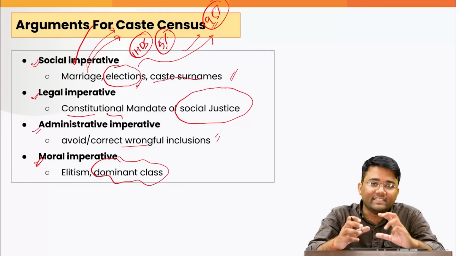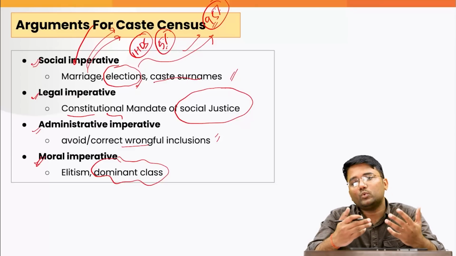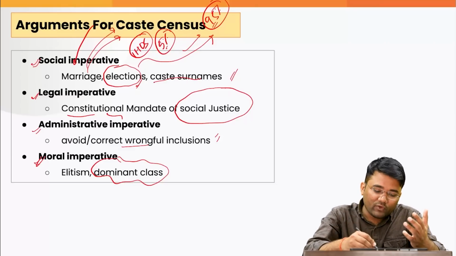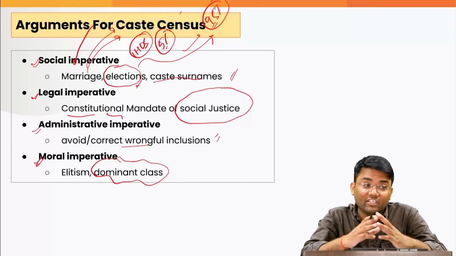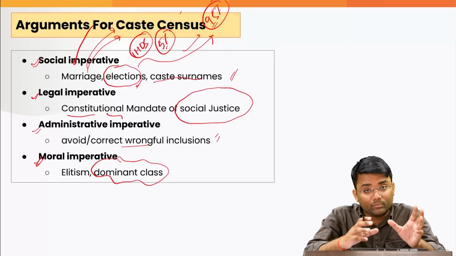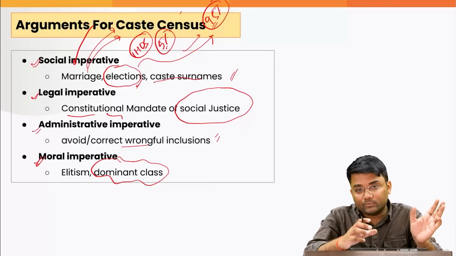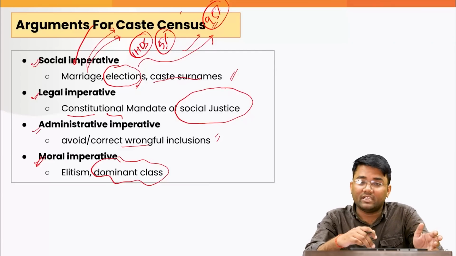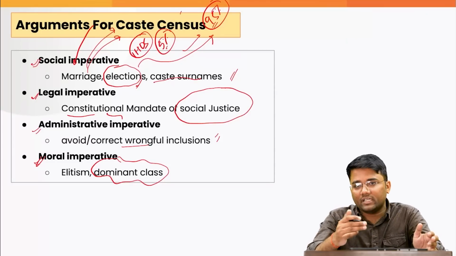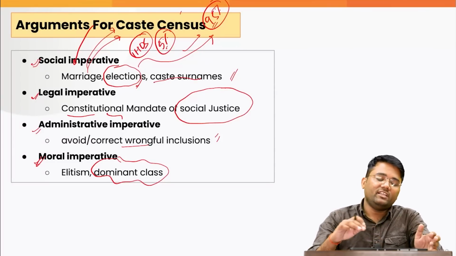That shows elitism in the society, and to address that well, we should go for the caste census so that we can identify those castes which haven't benefited much from various government programs and policies, and they can be provided better welfare and better support.